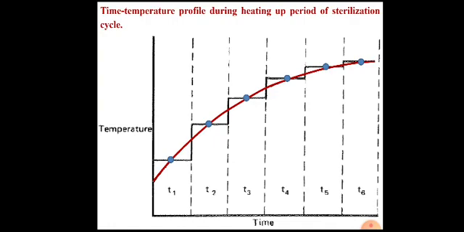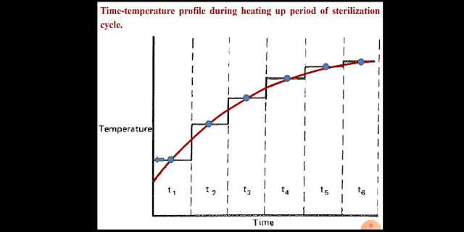You know the midpoint temperature, so the specific death rate of that organism at this temperature can be calculated from the specific death rate curve that we have learned in the last lecture. So from that we know the value of k at this particular temperature.